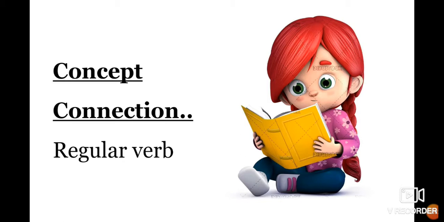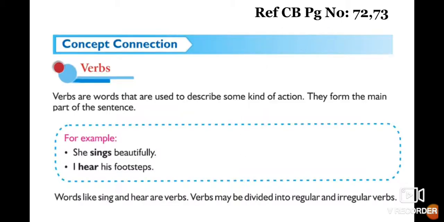Today we are going to learn about regular verbs. In your concept book, take page number 72. Verbs are words that are used to describe some kind of action. They form the main part of the sentence. As we all know, verbs are doing words or action words. For example, she sings beautifully, I hear his footsteps. Words like sing and hear are verbs. Verbs may be divided into 2 different types: one is a regular verb and another is an irregular verb.